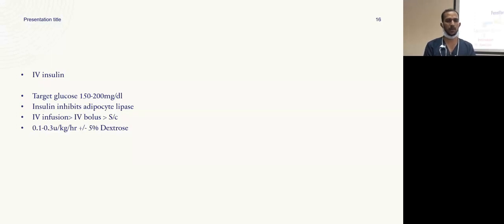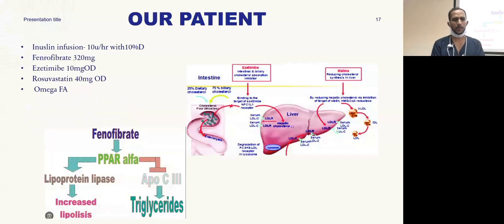So far, the studies suggest it's better to use the IV infusion rather than a bolus or intermittent subcutaneous boluses. Our patient didn't have active pancreatitis at this point in time, so we started an insulin infusion. She required a highest of 10 units per hour with 10% dextrose to avoid hypoglycemia. She received pharmacological therapy with fenofibrates, high dose ezetimibe, rosuvastatin and omega fatty acids.